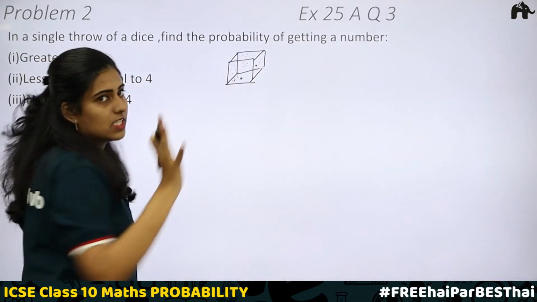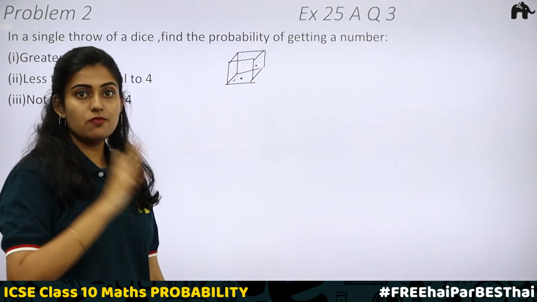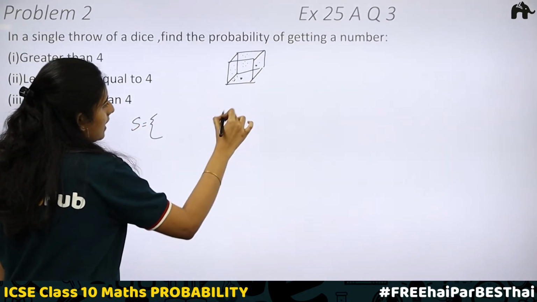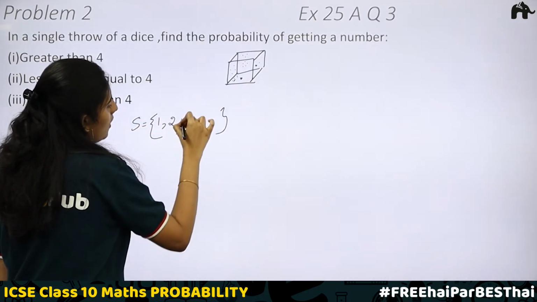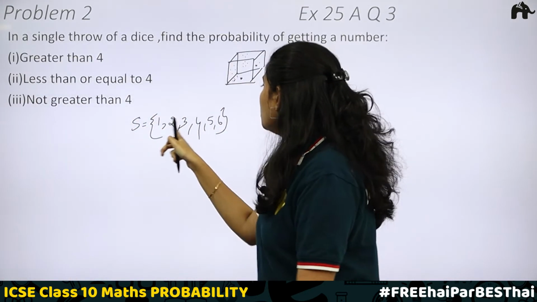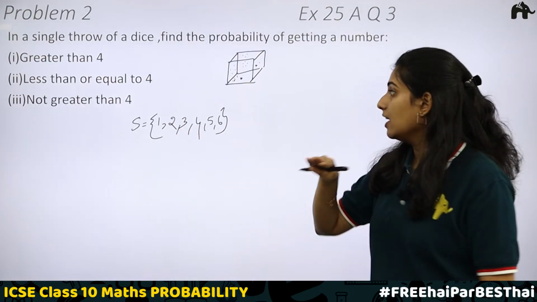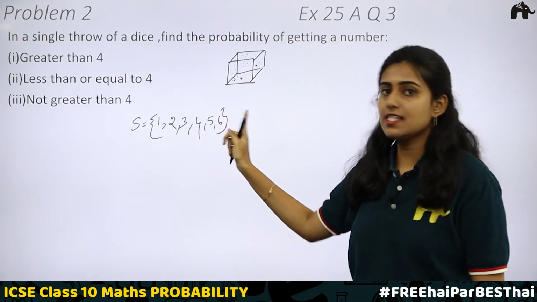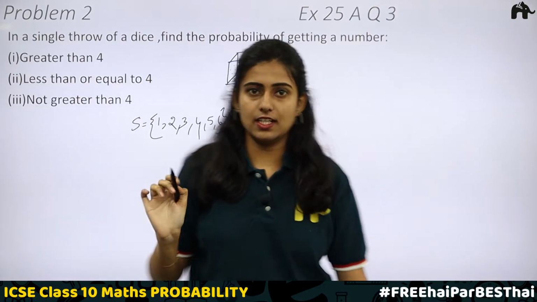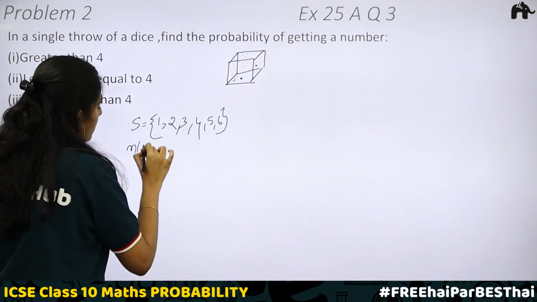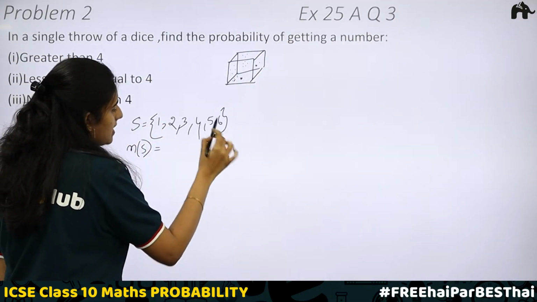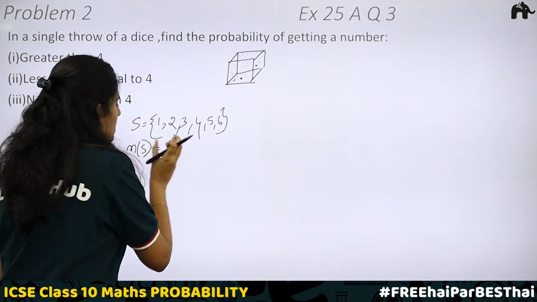Just imagine, you have 6 faces. On the 6 faces, you have 6 different numbers from 1 to 6. So what is the sample space? Sample space S will include getting 1 or 2 or 3, 4, 5, 6. Can any 2 of these come together? When you roll a die, on the top face there will be only a single number. Out of these 6, any one will be your answer. Before that, what is n of s? Total number of outcomes is 1, 2, 3, 4, 5, 6. So n of s is equal to 6.